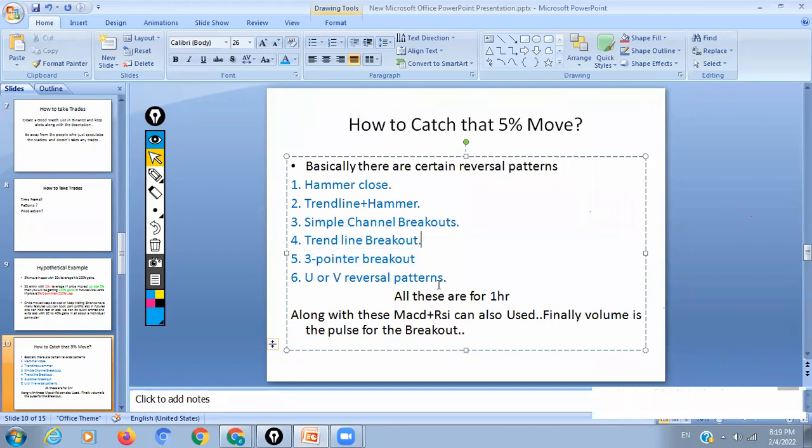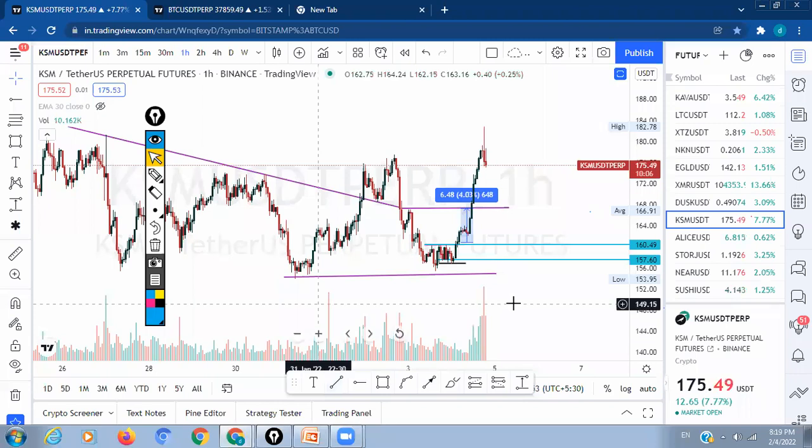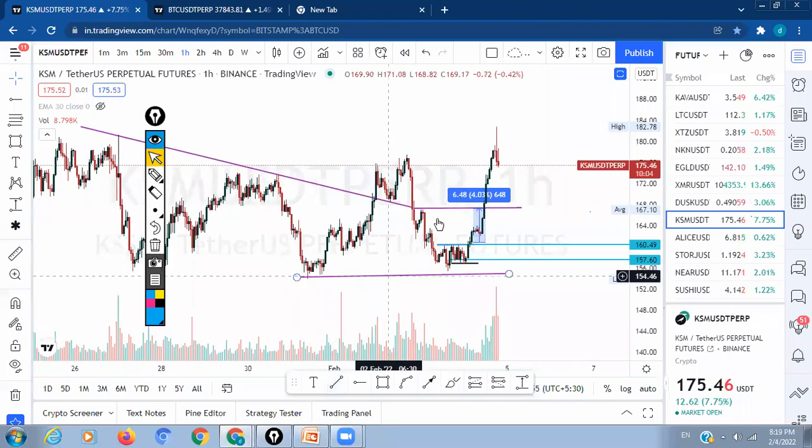Also, in the 1 hour time frame, there are U and V reversal patterns. I will show you how they look. I will discuss all these six things on the chart itself now. So the hammer close, I'll show you the hammer close. Anyone can suggest a coin, and we'll find those things there.